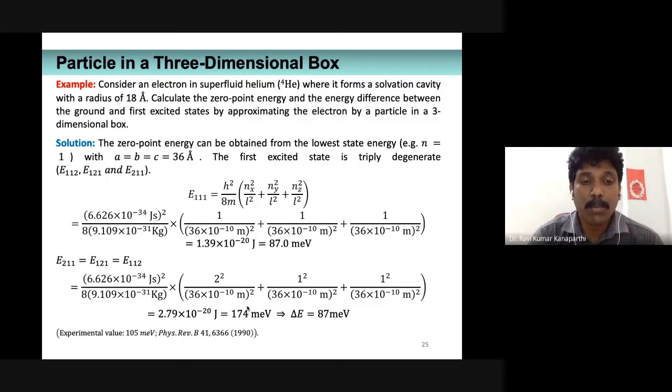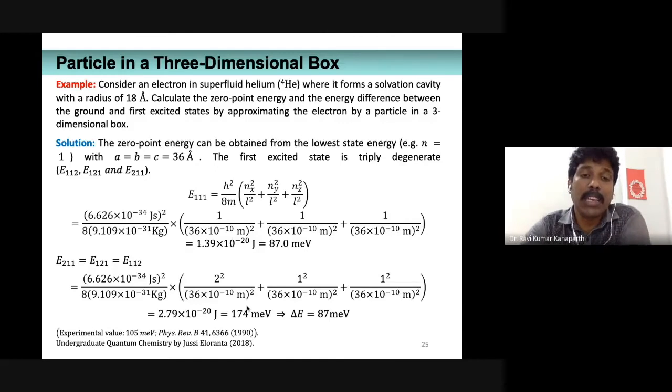This particular problem has been given in the journal Physical Review B, and the reference is given. Experimentally, people have determined the energy gap this way.